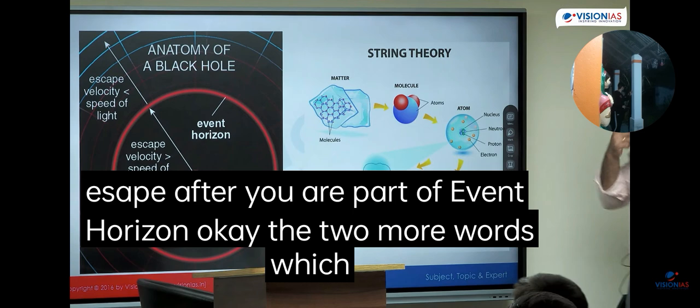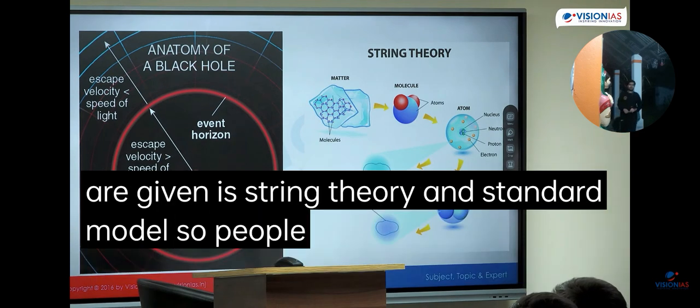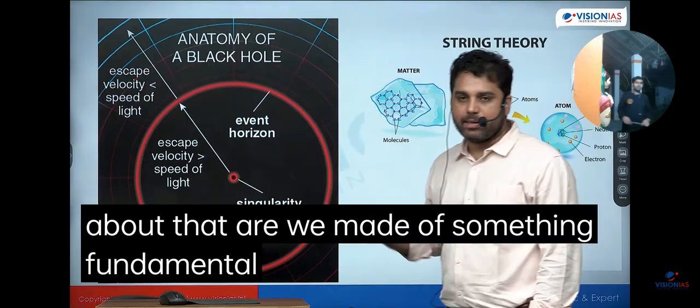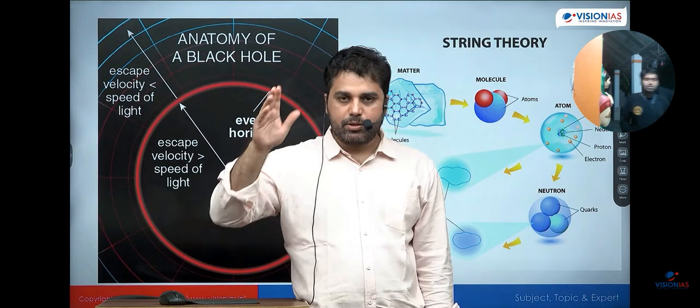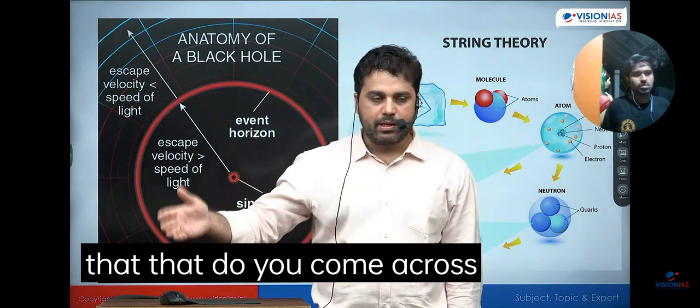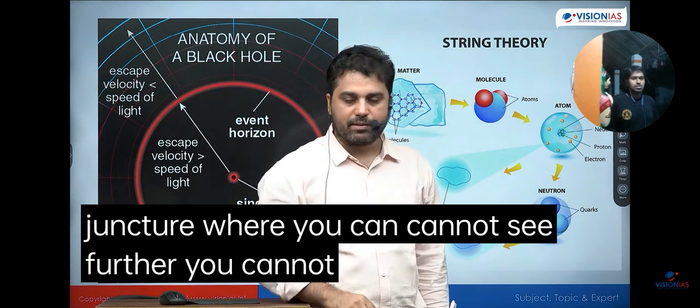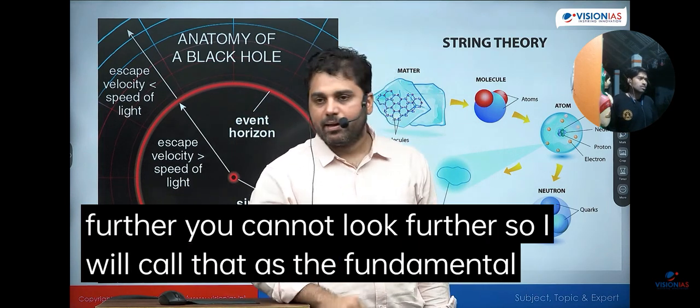Okay. The two more words which are given are string theory and standard model. So people have always wondered about that, are we made of something fundamental? That हम जो चीजें देख सकते हैं अपनी आंखों से, but अगर हम चीजों को divide करते चले जाएं, do you come across at some juncture where you cannot see further, you cannot look further? So I will call that the fundamental scale of the universe.